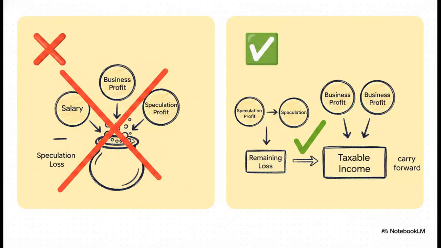On the left, we see the mistake that's so easy to make, just adding up all the income and subtracting the loss. That is not allowed. The correct way is on the right. You can only use the speculation loss against the speculation profit. So Mr. Akash's 1 lakh profit absorbs part of his loss. That leaves him with a net speculation loss of 50,000 rupees, which he can now carry forward. His taxable income for this year remains at 17 lakh rupees from his salary and his textile business. The loss doesn't touch it.